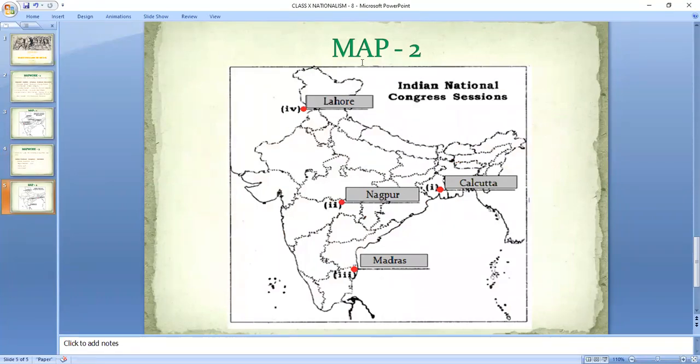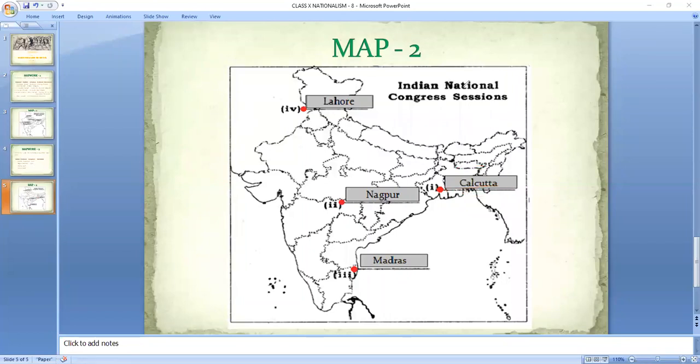The first thing that we had to mark was Calcutta. Now you all can see that this area is our Calcutta. The red dot that you can see is our Calcutta, and you must be knowing that nowadays we call it as Kolkata. It is located in West Bengal. Okay, so this is Calcutta, and you need to know its location on the map of India.